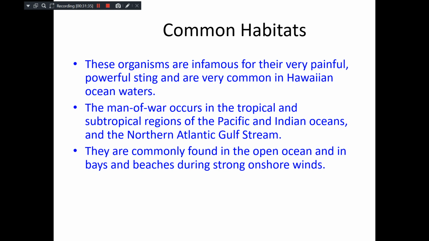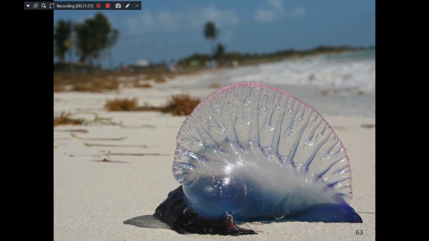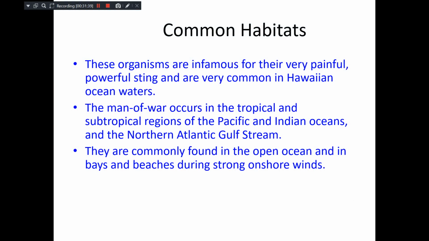Now, why is this Physalia known as Portuguese man of war? Especially these are very ferocious, and they have a very painful, powerful sting. Especially if you go to some of the ocean water, Hawaiian ocean water and other places, if the Physalia is there, people never venture into the sea because it gives a very painful sting.